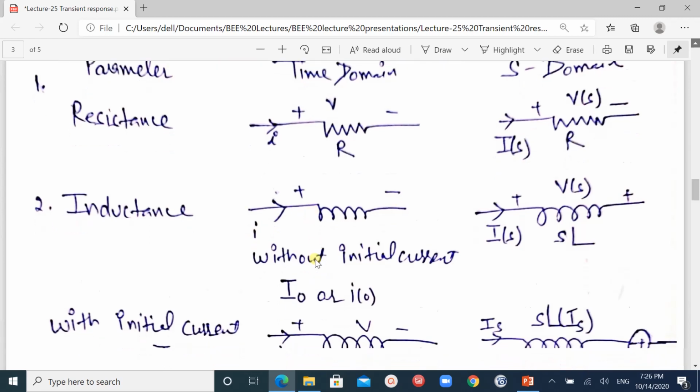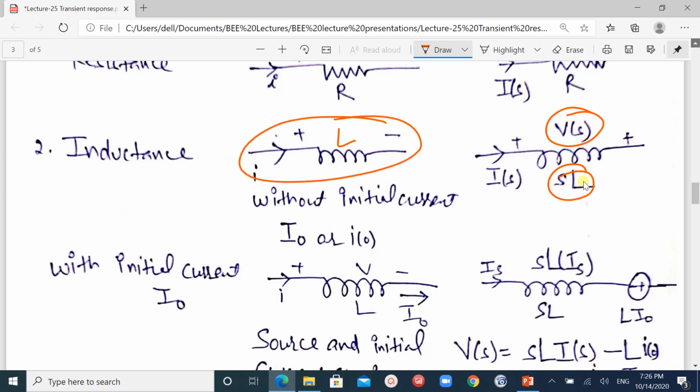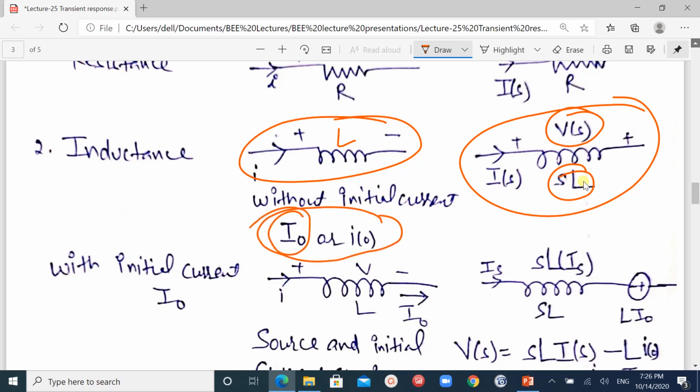Inductance, this is for the inductance. It shows current I is flowing, the current is converted into IS in S domain, and inductance L is becoming this. L is our SL and voltage is Vs. And without initial current, first we are considering there is no initial current in this inductance. So this is the response when we are having the initial current, I0 is equal to I0. This is I0, means the initial current in the inductance.